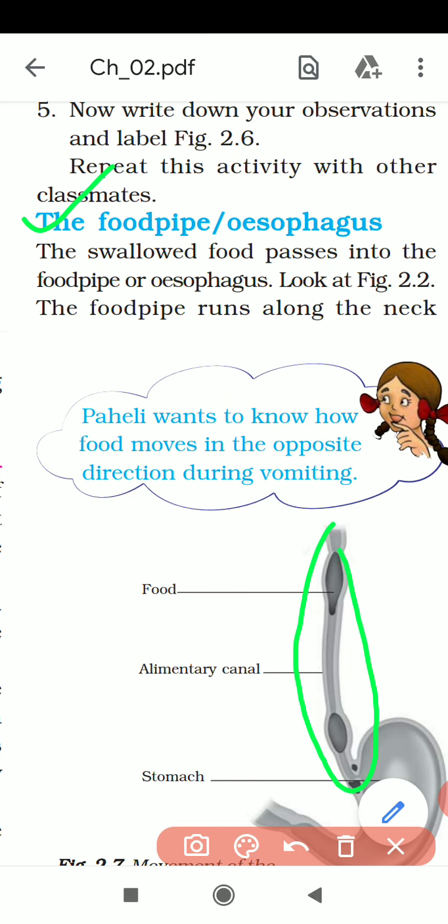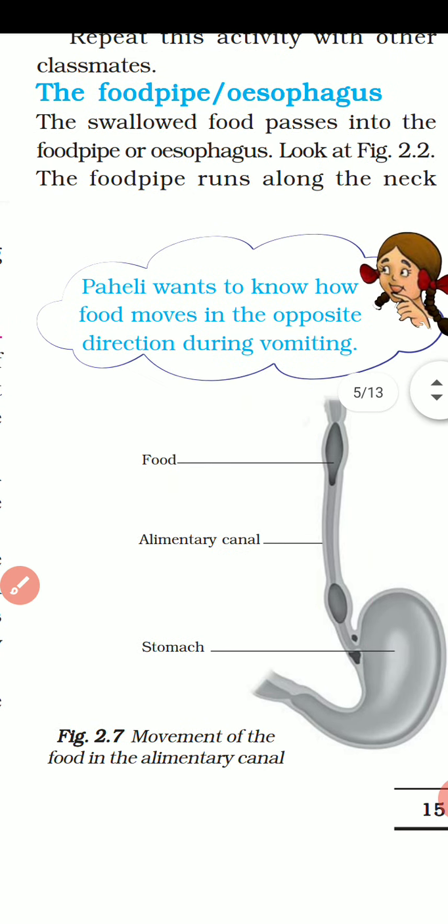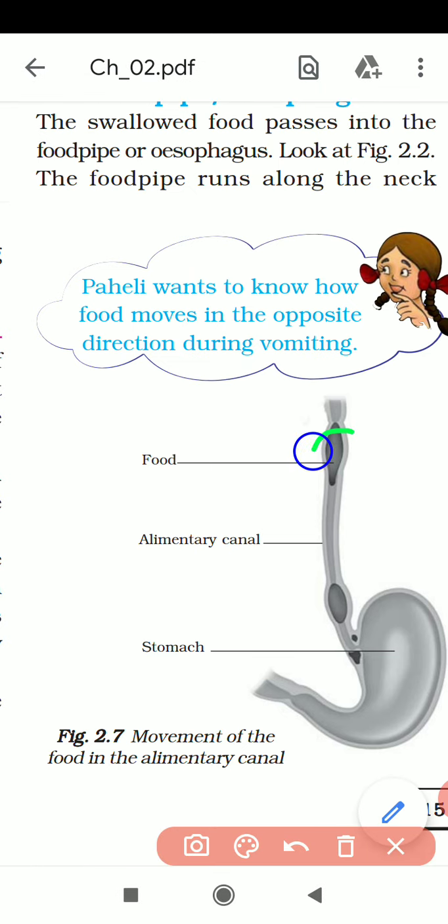Look at the diagram here, how the food passes. The food passes through the food pipe by contraction and extension, and our food pipe is made of muscles. In this way the food reaches our stomach, this is known as the stomach.